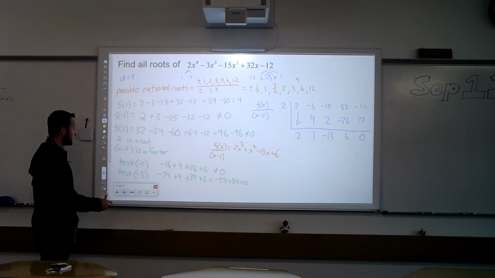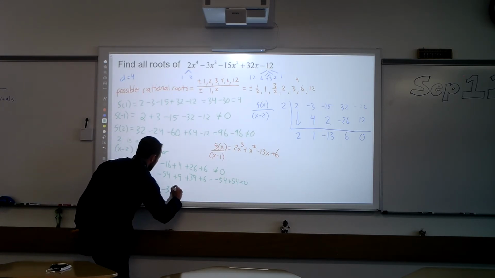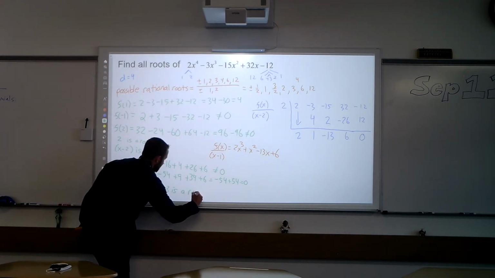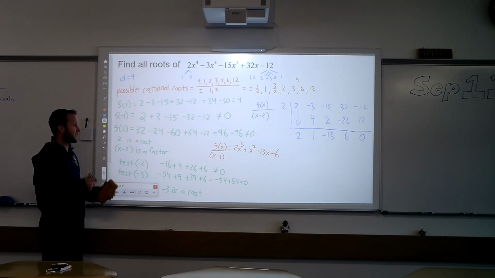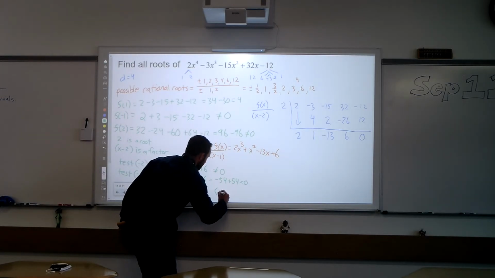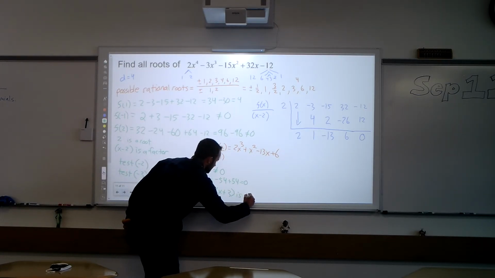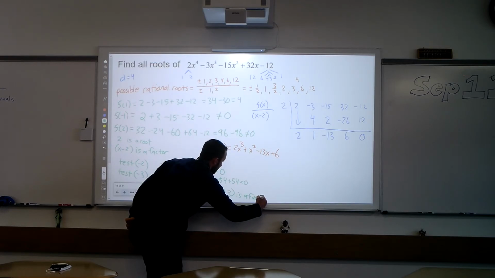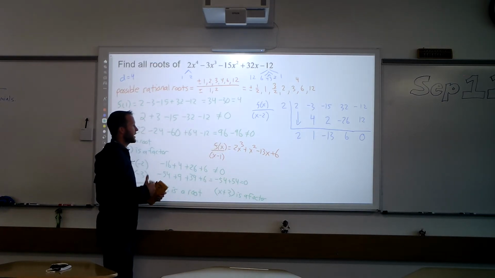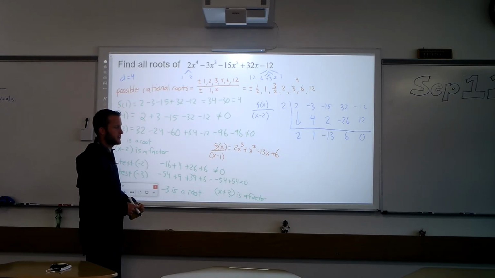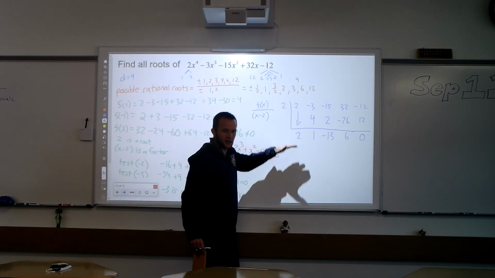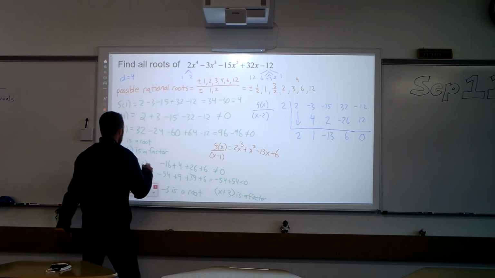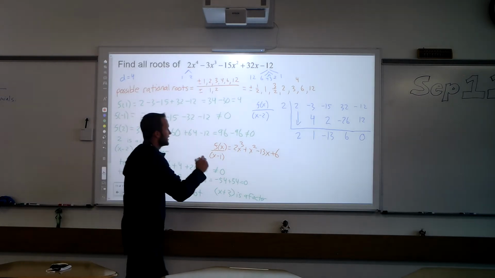Alright, so what that tells me is it worked for -3. So -3 is a root, which means the quantity x plus 3 is going to be a factor. So I'm going to write x plus 3 is a factor. So now what we're going to do is divide by x plus 3. Now, I've already got this part right here. I'm just going to do another step of synthetic division, but now our number is going to be -3.